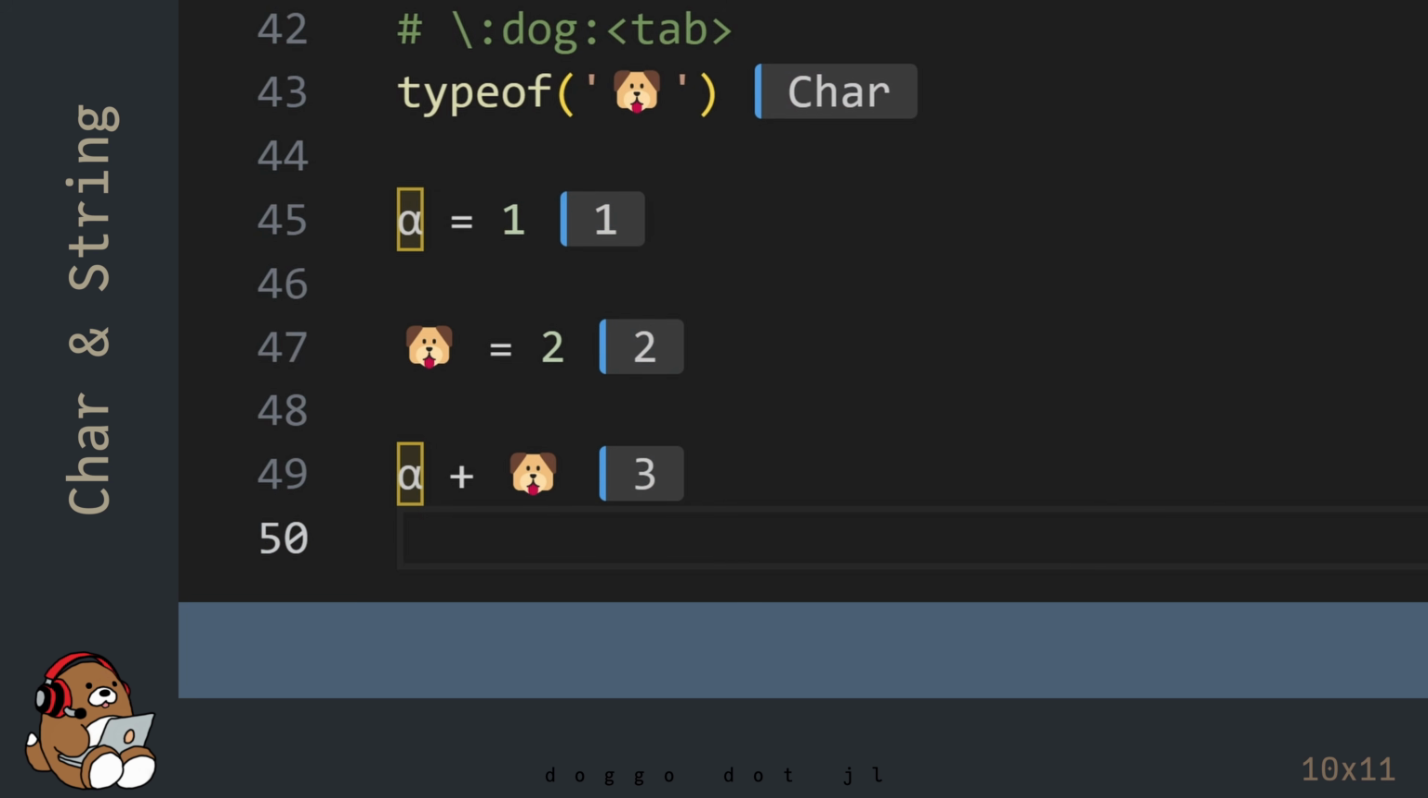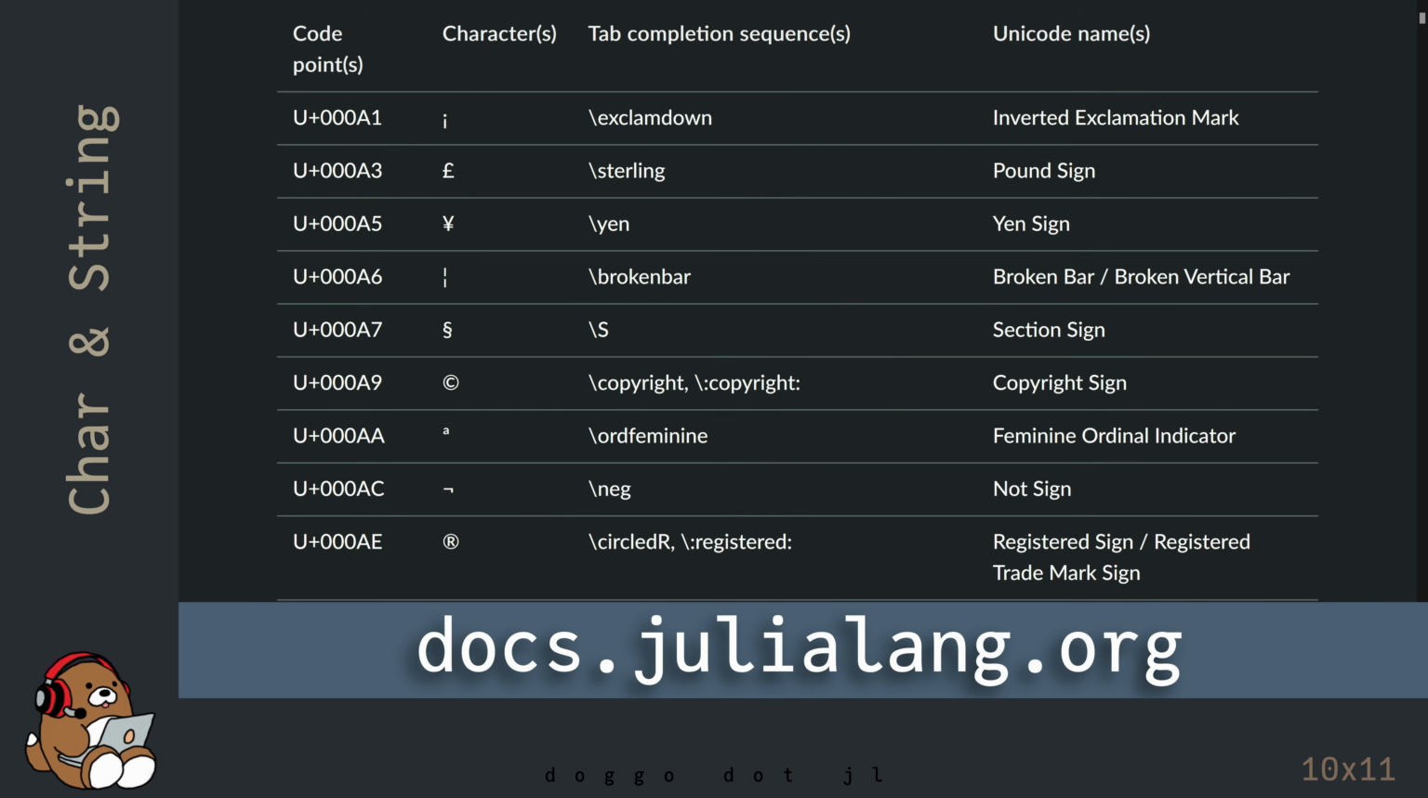Pretty cool, right? Now, even though this is a lot of fun, as a best practice, you should try to avoid using Unicode characters if you're writing code that other humans might need to read. Not every programming environment supports Unicode characters, and not everyone may appreciate your creativity. But if you're writing code for yourself, then Julia provides a lot of flexibility for you to express yourself however you like. You can find a list of Unicode characters in the Julia documentation.